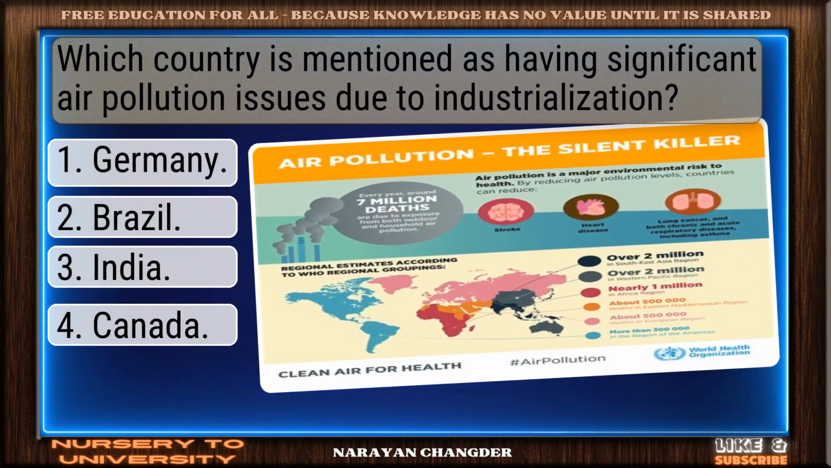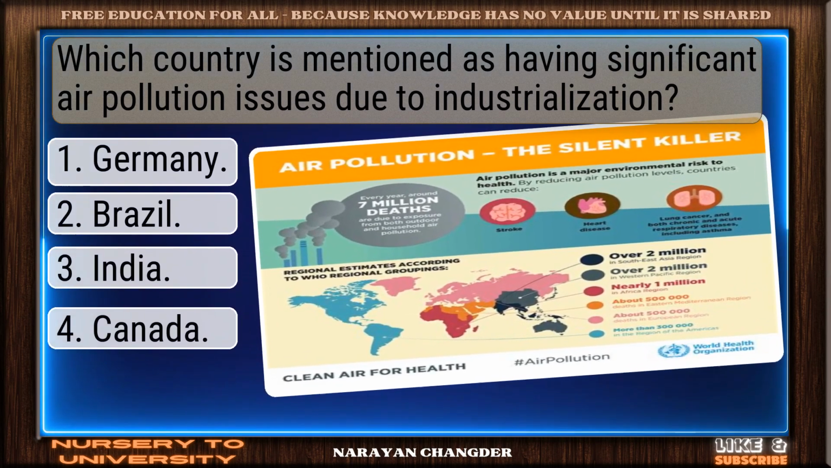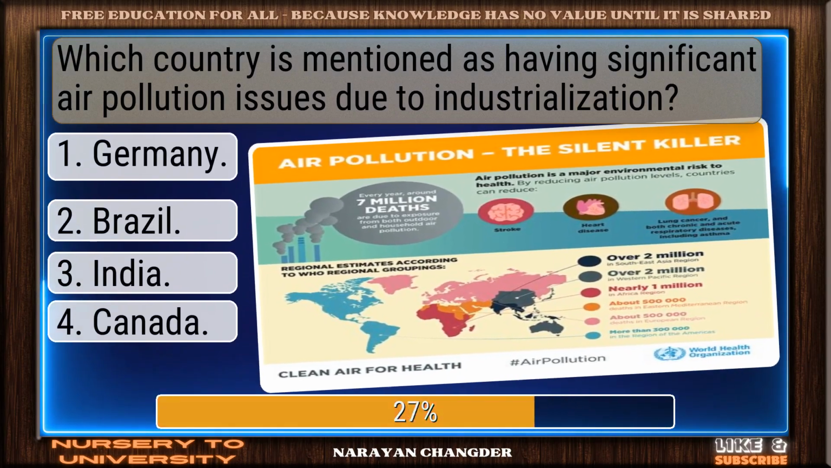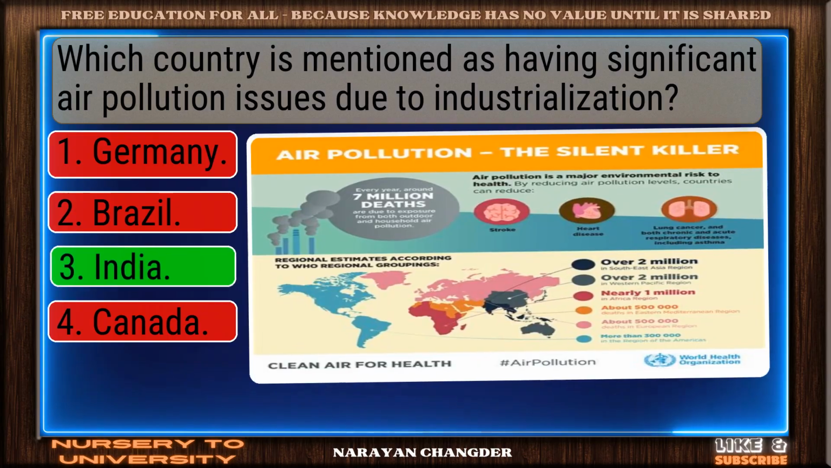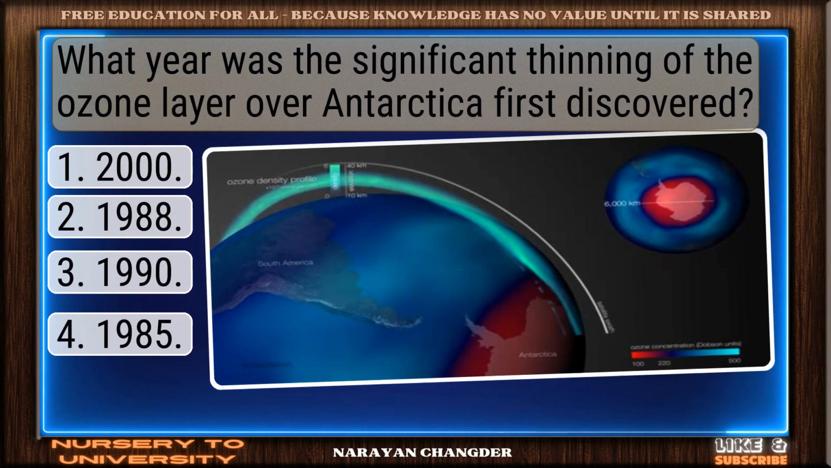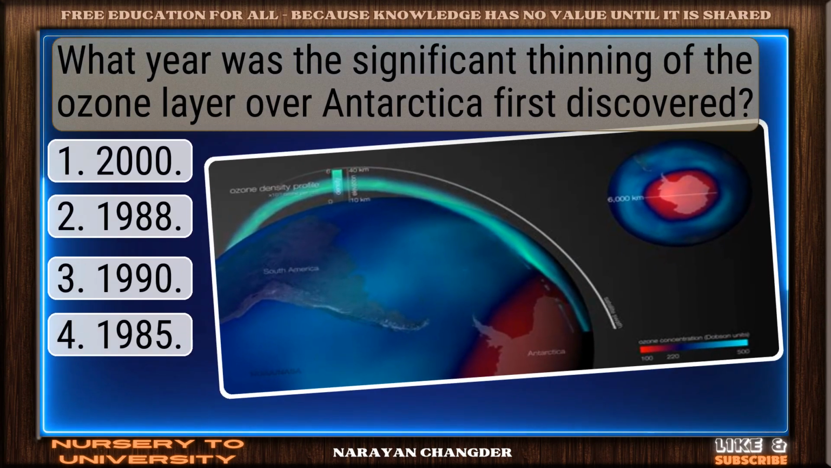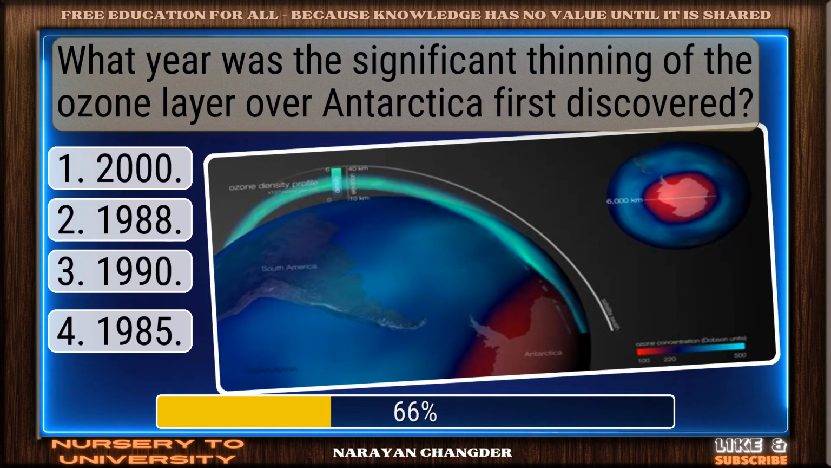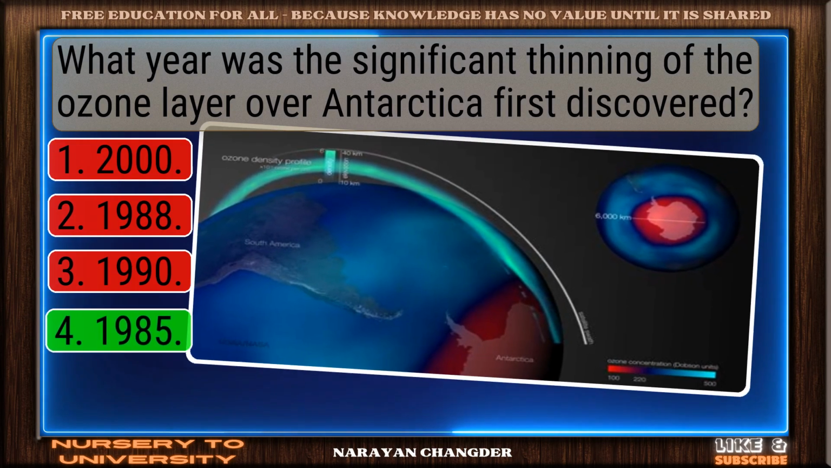Which country is mentioned as having significant air pollution issues due to industrialization? Good thinking. India is the right answer. What year was the significant thinning of the ozone layer over Antarctica first discovered? A. Perfect. 1985 is the correct choice.